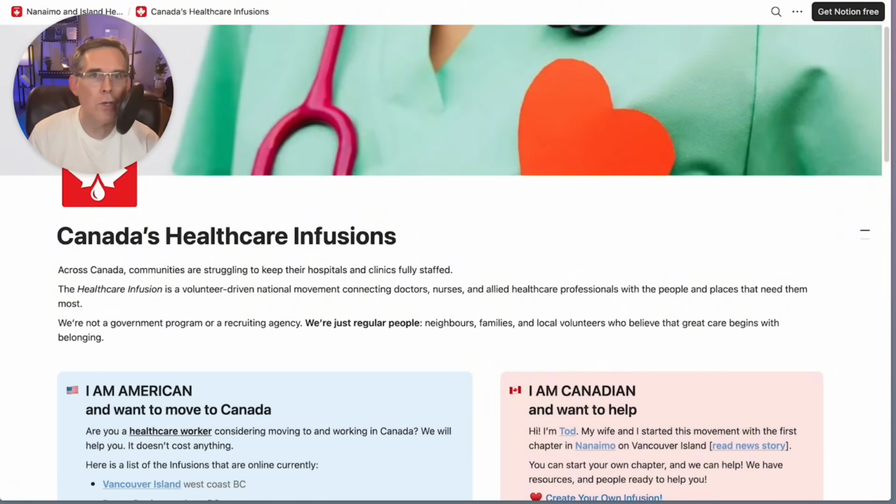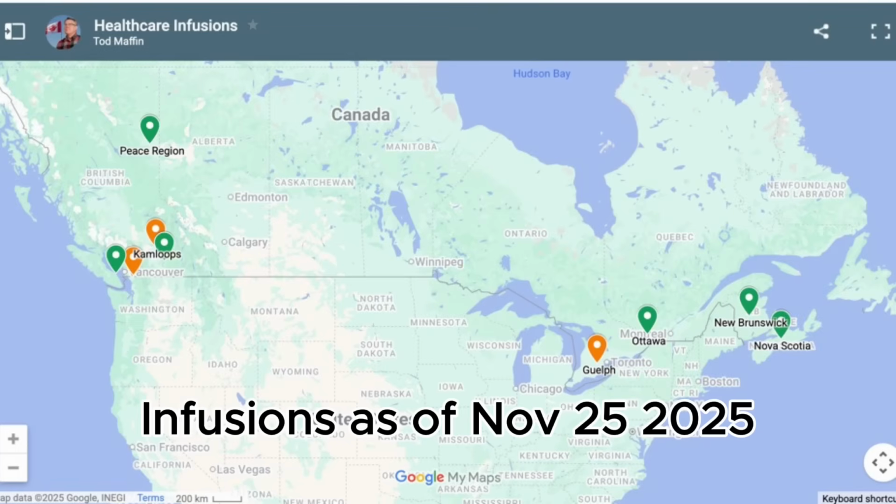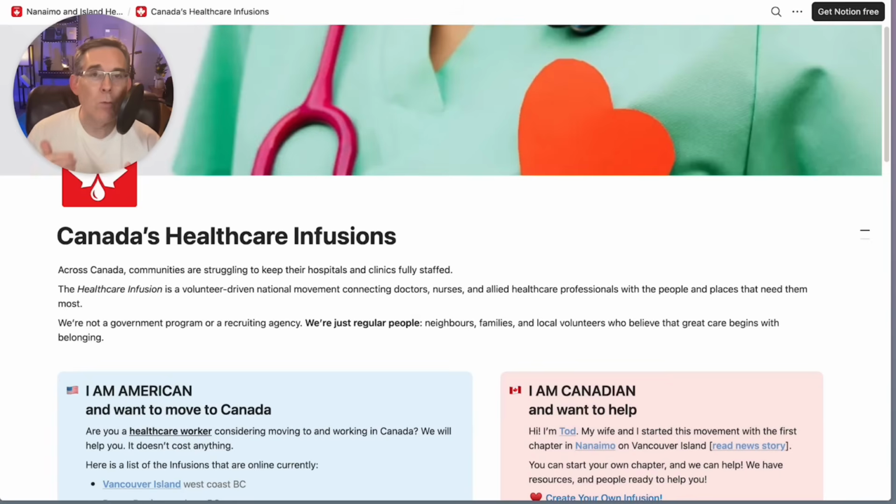Healthcare infusions are just community-run, grassroots-led, volunteer websites with information. And what I've got for you is a couple of templates, essentially, that you can copy and put your own information in, and I'm going to show you step by step how to do that.